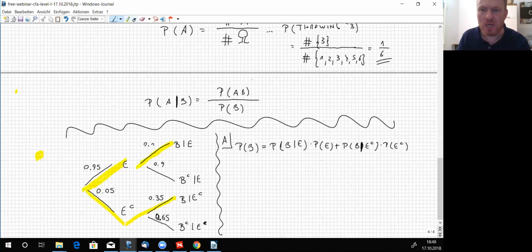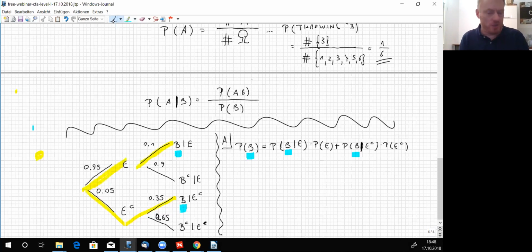So if we underline it with a different color, I want to know something about B, so I go to both places where B happens, not non-B but B, all the way up, meaning that we take a look at every single event that could have happened first, once we go to the event B.